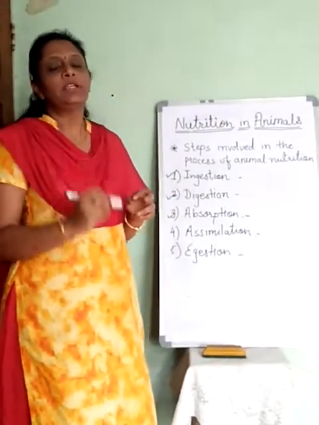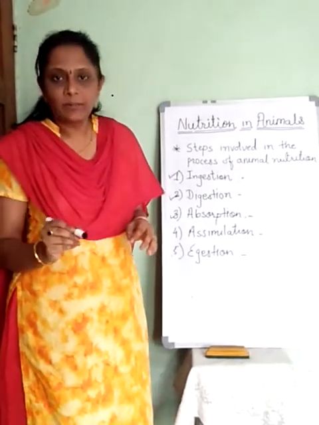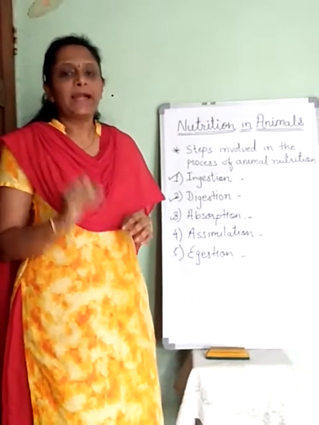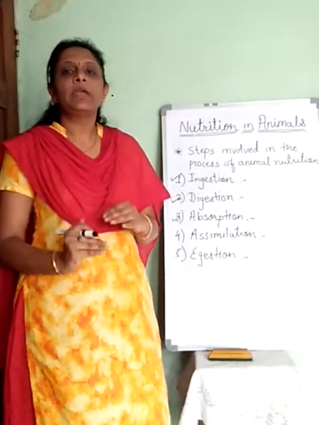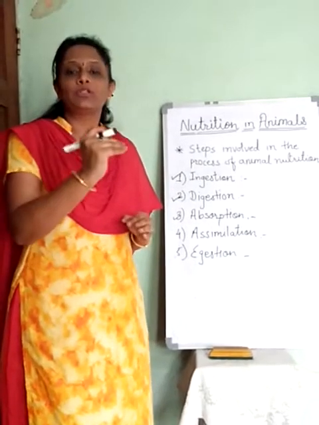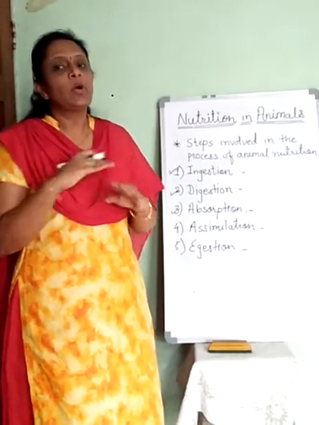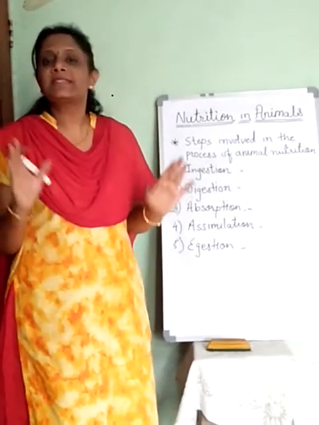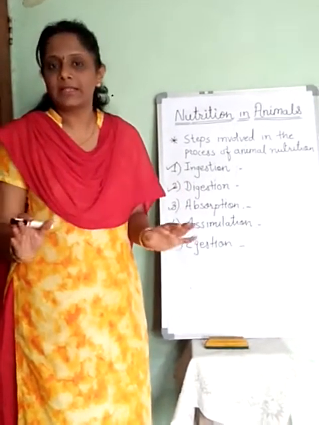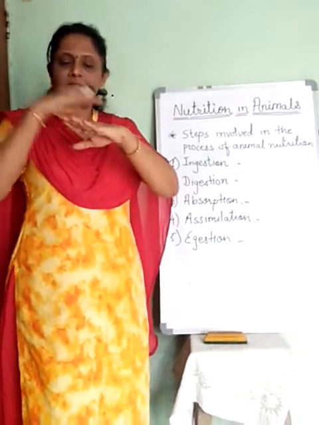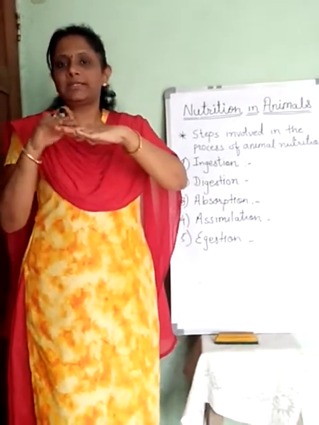The mixing of food into the blood by the process of diffusion is called absorption. The food is broken down into simpler substances, and those simpler substances can easily pass through the walls of the intestine and go to the blood, because the walls of the intestine are richly supplied with blood capillaries. Small blood capillaries are there. Suppose this is the wall of the small intestine.